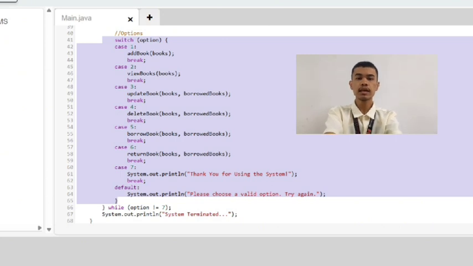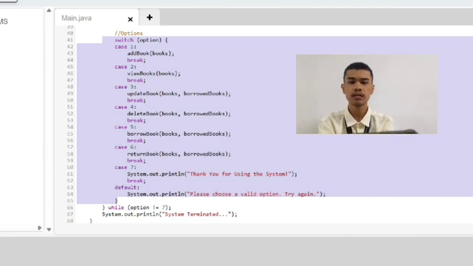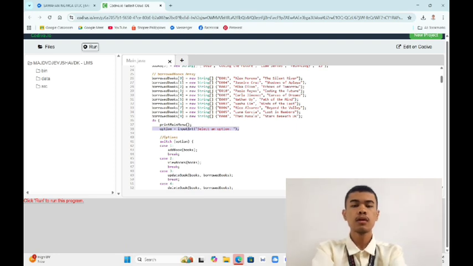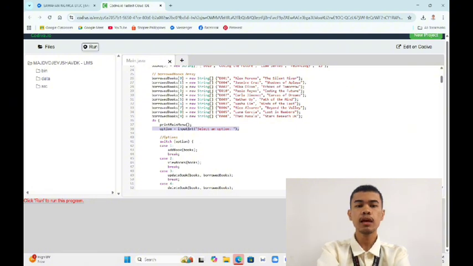It returns the index of the book if found, and returns -1 if not found. Because of this, the main features like updating, deleting, borrowing, and returning can easily confirm whether the user entered a valid book ID before continuing.